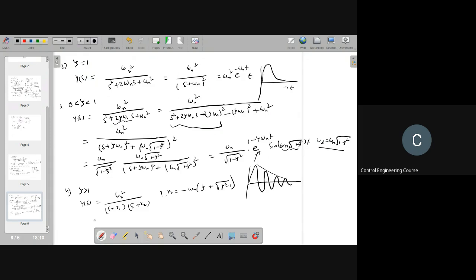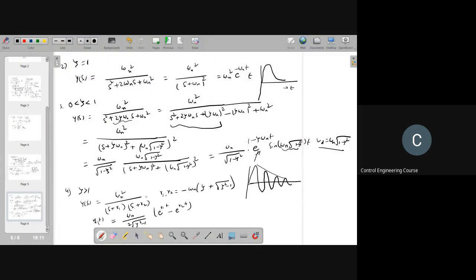So the response of the system y of t is equal to omega n by 2 into square root of zeta square minus 1, into (e to the power of r1 t minus e to the power of r2 t). You can simplify this one. You can even write like this and calculate the inverse Laplace transform by using partial fractions.